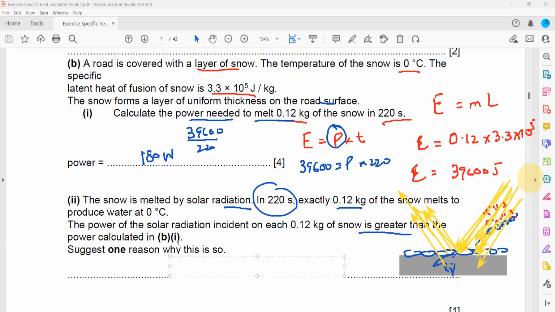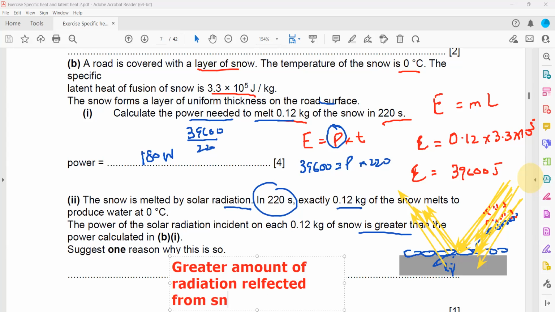So what happened? The greater amount of radiation is reflected from the snow. So it does not absorb too much energy. That's why, even though a greater amount of energy is supplied, the same quantity is melted in the same time. Like we are supplying 180 watts, maybe the sun is providing 3000 watts, 3000 joules every second, but still it's taking the same 220 seconds as we were taking.